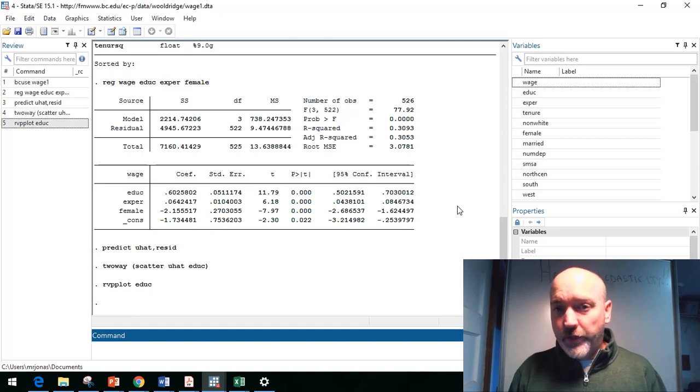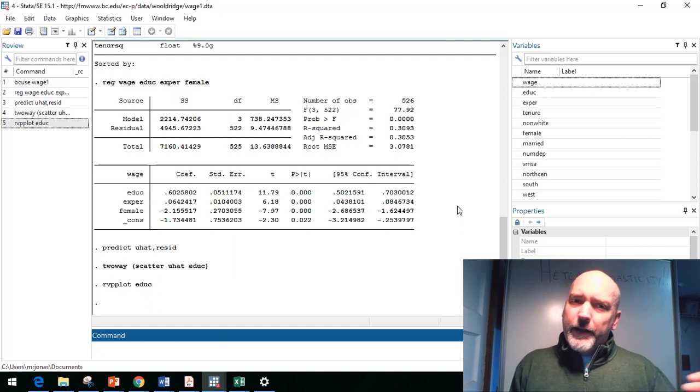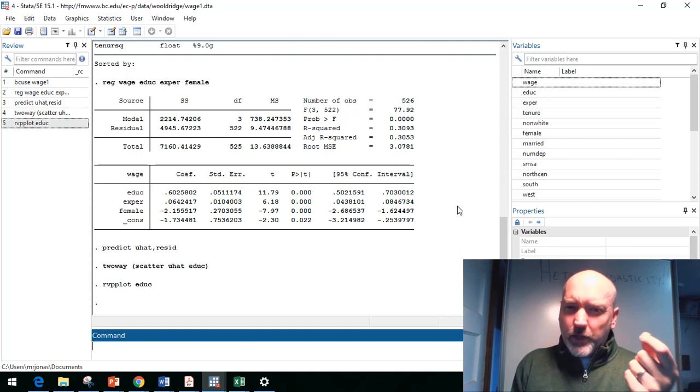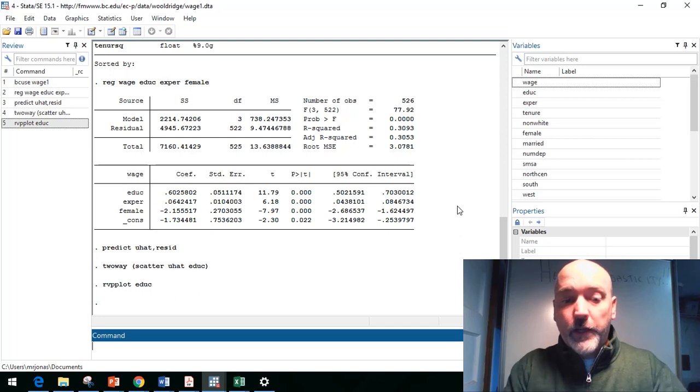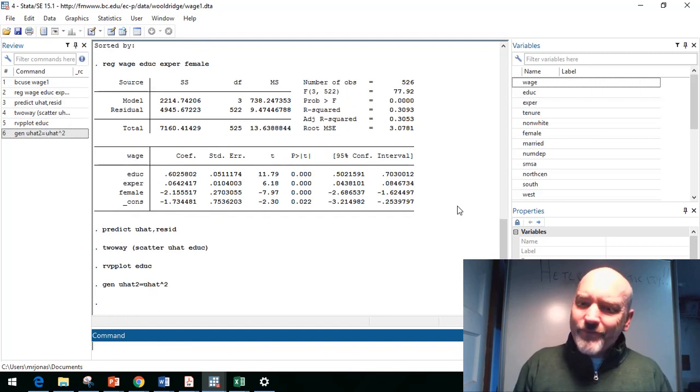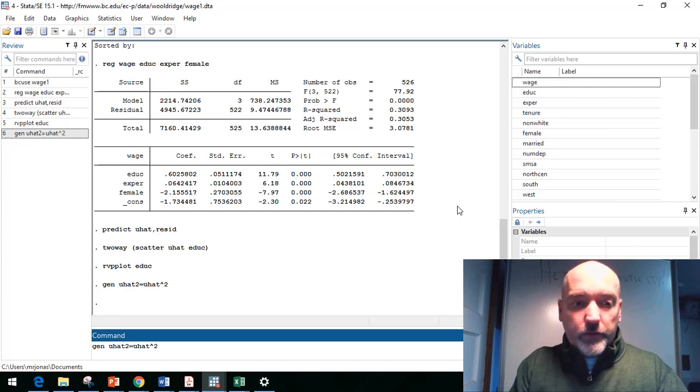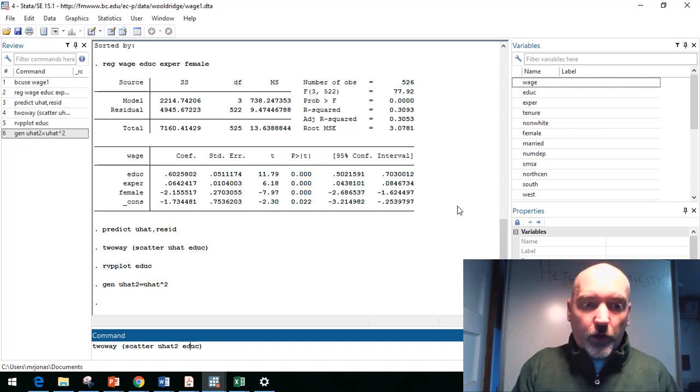The next kind of visual that you want to get is maybe a more direct representation of that error variance. And in the case of all of our testing, our proxy, our stand-in, our estimator for the individual observation error variance is simply going to be the squared residual itself. So that's a good step. Let's generate a new variable, call it u hat 2, which is those residuals that we just created, that we called u hat, squared observation by observation. And again, at this stage, we're just taking a look at it. So let's go ahead and do that scatter plot command yet again. But in this case, let's replace the u hats with their squared values.